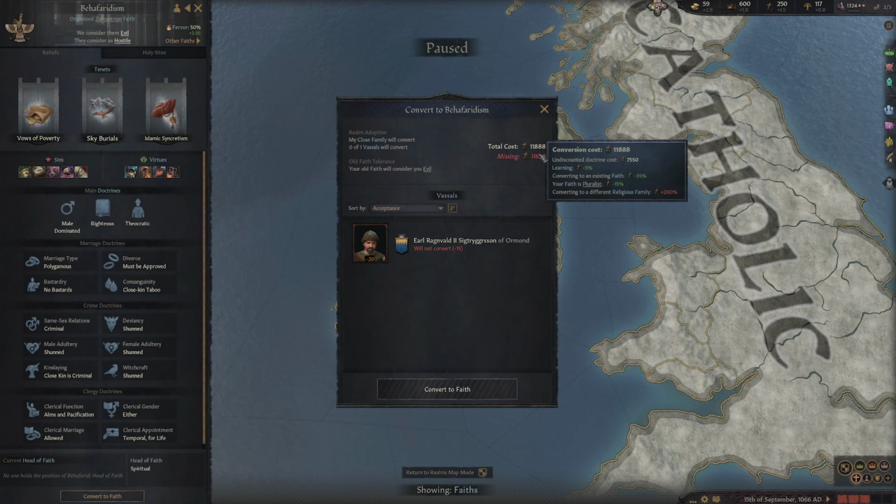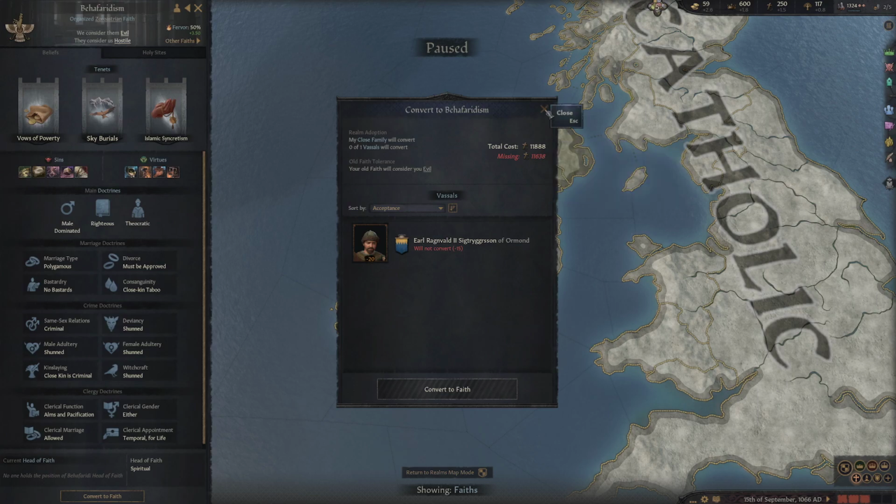Converting to a different religious family costs me a plus 200%. Oh, converting to an existing faith does still count there. So there you go. This does exist somewhere in the world. Zoroastrianism. But if it wasn't, obviously that minus 35% wouldn't be there.